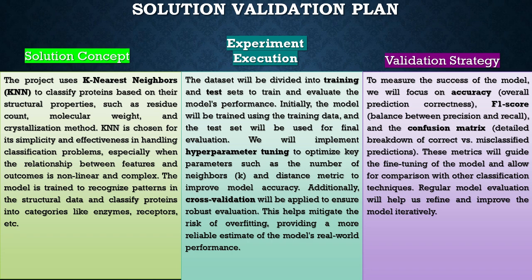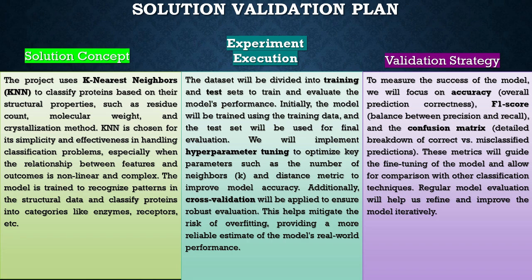Solution concept. The solution involves using k-nearest neighbors, KNN, a simple but effective algorithm to classify proteins based on structural data. KNN was chosen because of its effectiveness in classification tasks and its ability to handle multi-class problems, which is common in protein classification.